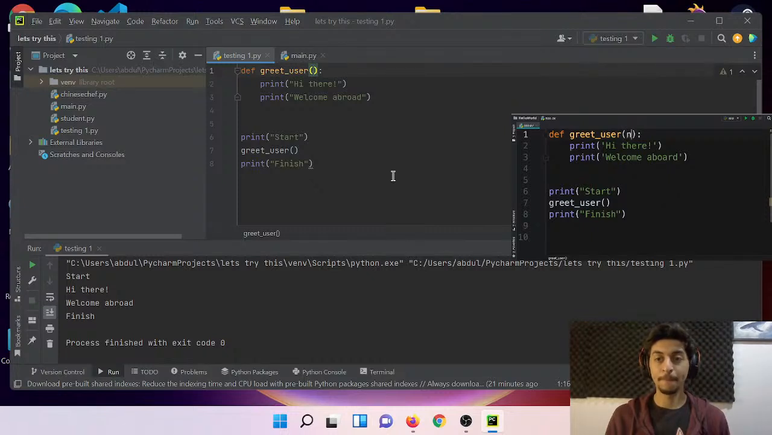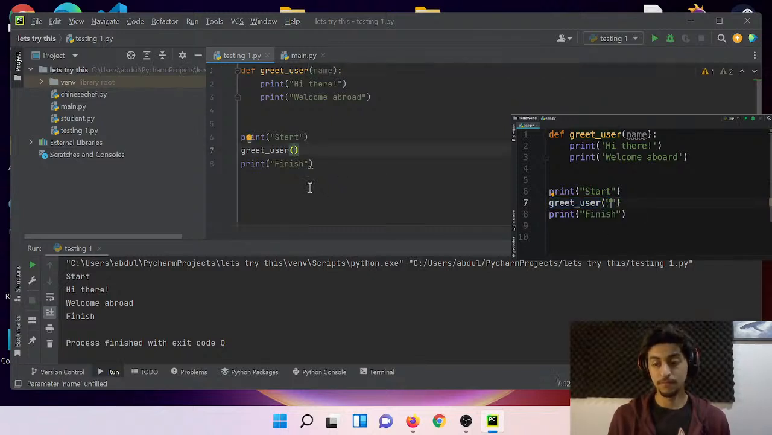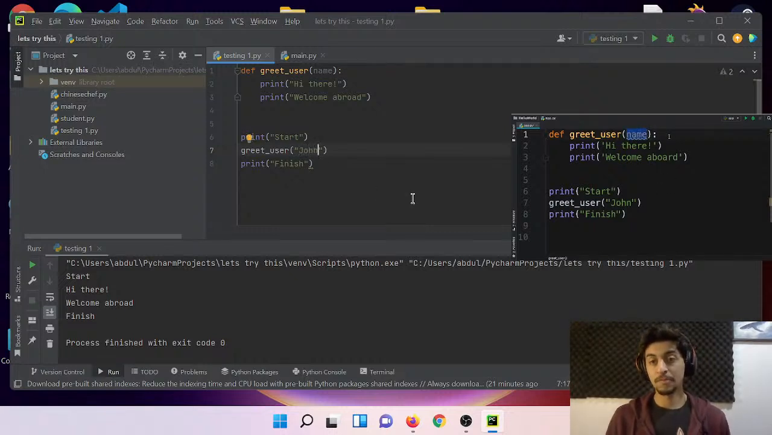For example, we can add a name parameter, and with this, we can pass the name of the user when calling this function. So let's pass John here. Now, when we call this function and pass this value, this name parameter will be set to John. So it will act like a local variable that we define inside of this function.